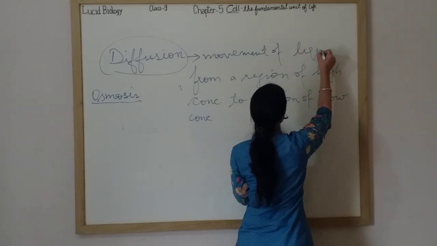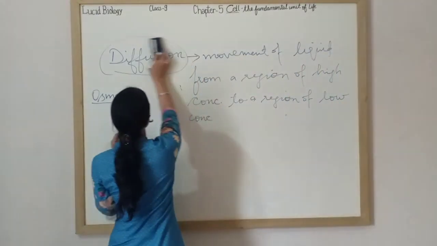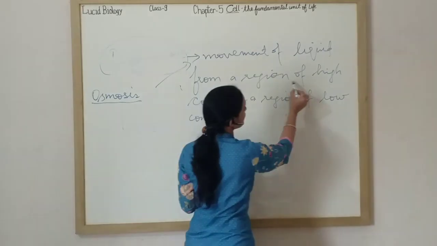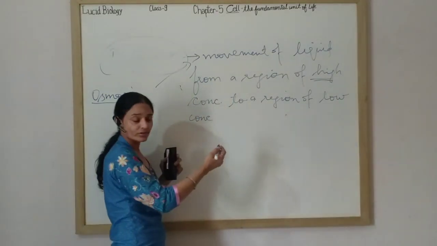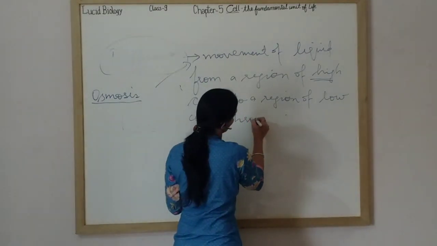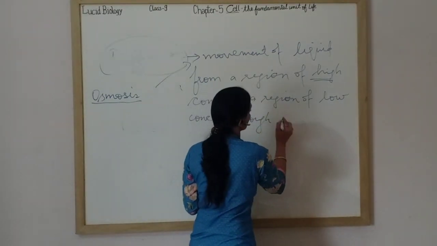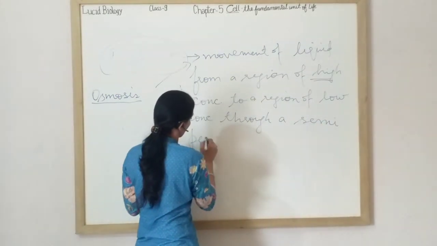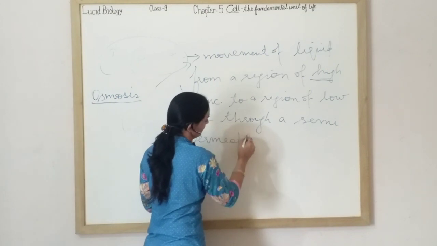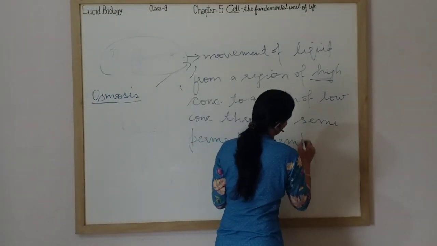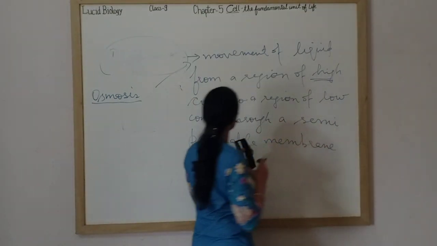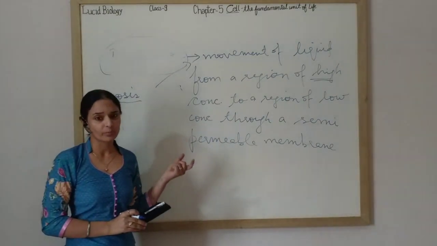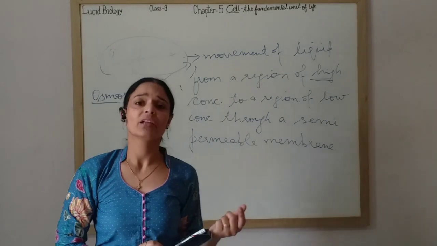Movement of liquid or solvent, when it moves from a region of high concentration to a region of low concentration through a semi-permeable membrane, is called osmosis. So osmosis takes place only in liquid medium, but diffusion can take place in liquids and in gases also.